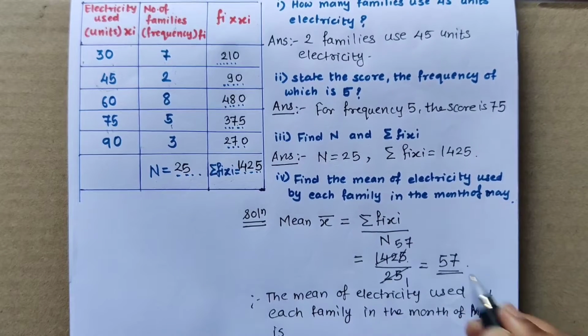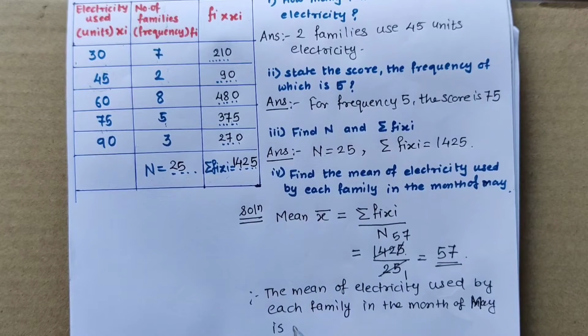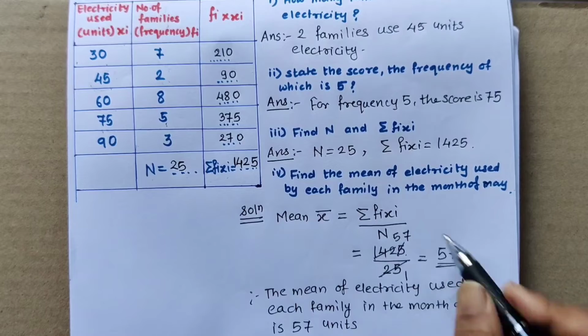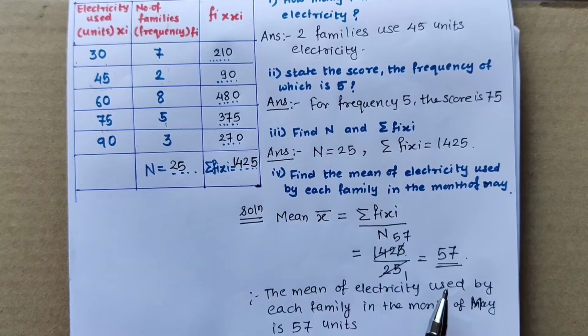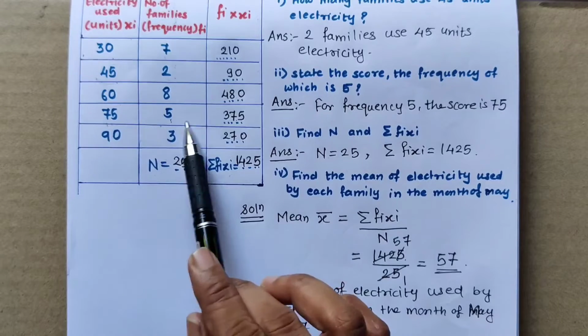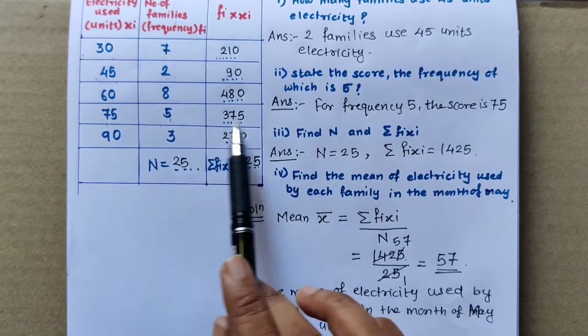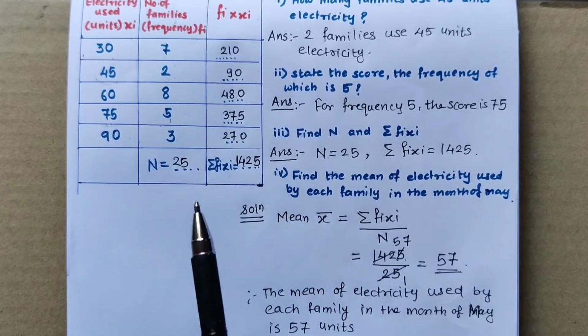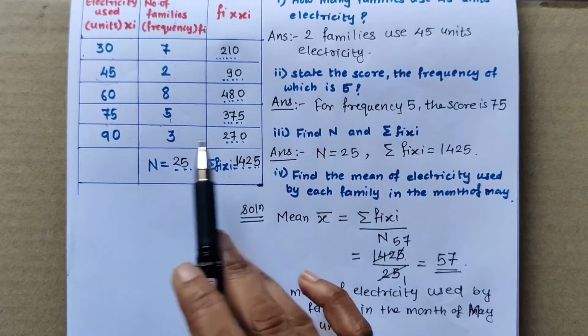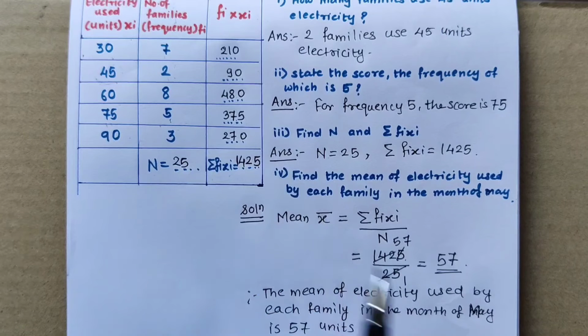We have got the answer as 57. So it is 57 units. So in this way you can solve the sum for mean also and write all the answers. The table is given to us. Ready-made table is given to us. We don't have to prepare the table. We have to only do the calculations. Okay. So in this way, the second question we have to solve.